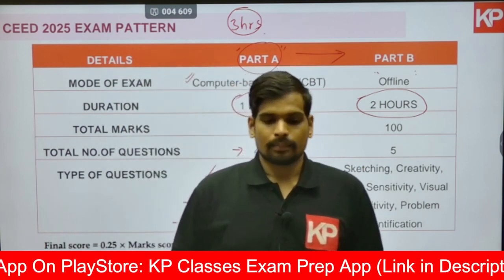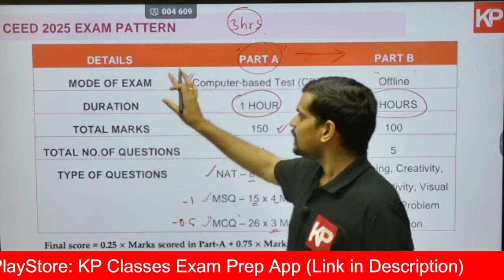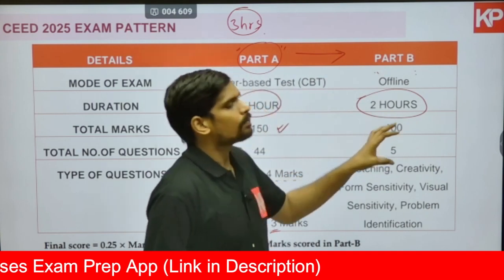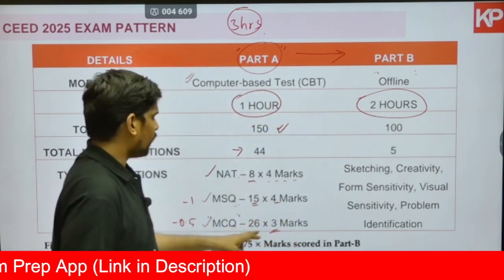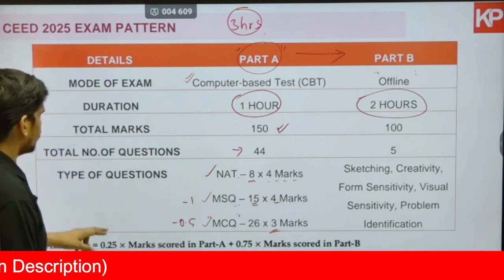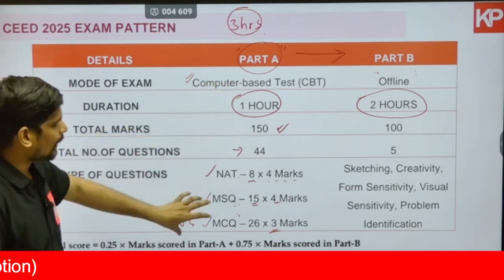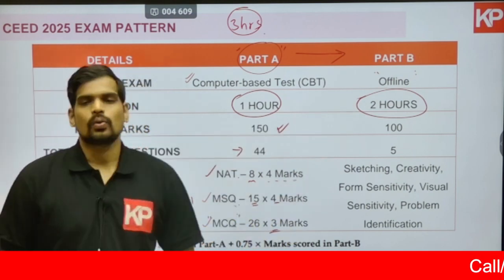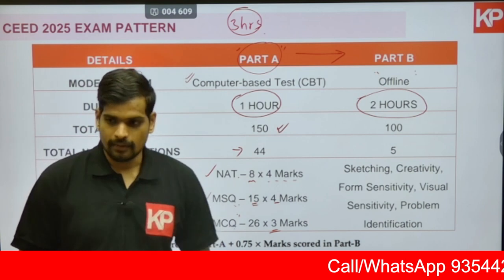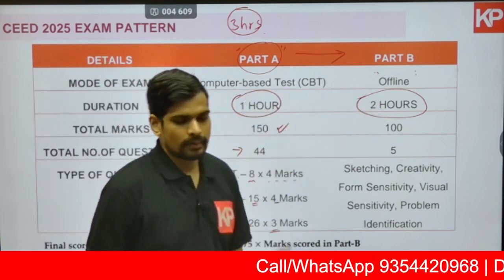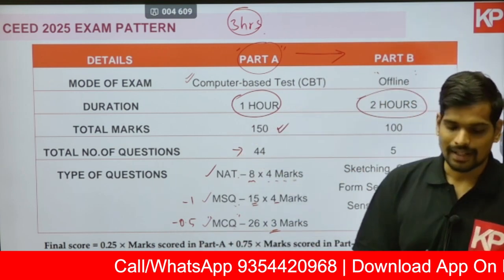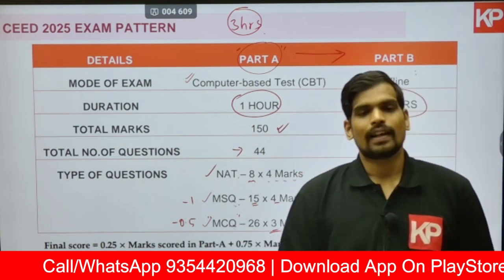Both part A and part B have their own importance. Part A is important because you have to qualify that. Otherwise, your part B will not be checked. The part B is important because it will have a higher weightage. The final SEED score is calculated using this formula as per the official brochure: 0.25 into marks scored in part A plus 0.75 into marks scored in part B. So 75% weightage, 0.75, is the weightage given to the score of part B. However, part A will be for 150 marks and part B will be for 100 marks as per the official brochure of this year. That's the structure of the question paper. I hope this part is clear. The first 1 hour will be computer based test.